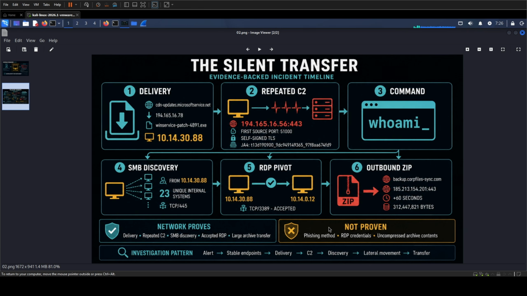If this walkthrough helped, save this investigation pattern. Start from the alert, identify stable endpoints, work backward to delivery, then move forward through C2, discovery, lateral movement, and transfer. The same structure works well beyond this room. The silent transfer is complete. We did not just collect 10 answers. We built one defensible timeline from separate network artifacts, and we kept every conclusion tied to visible evidence.